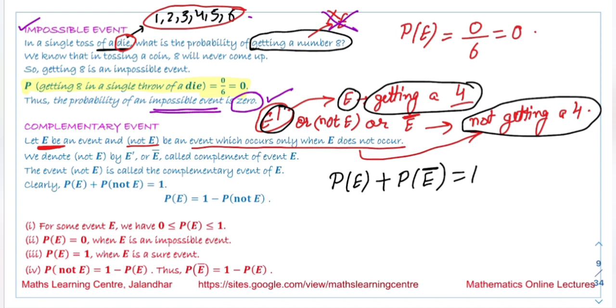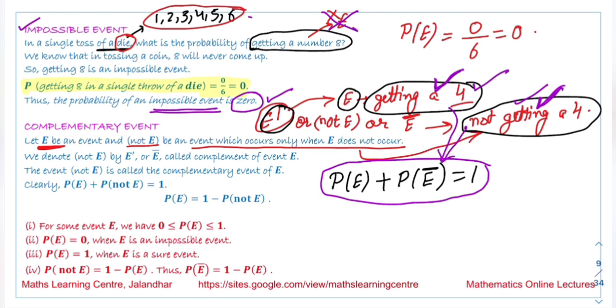When we do some trial, either this event will occur or that event will occur. One of these two will always occur, and this shows that we are sure that one of these two events will occur.